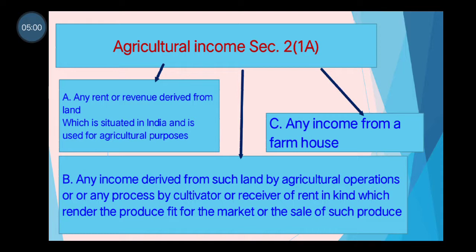Clear now? Means if there is no market for the produce of the field and the cultivator or the receiver of rent in kind performs any activity to make the produce fit for the market, any income received from such activity is also agricultural income. Example: the process employed in curing of coffee, ginning of cotton, etc.